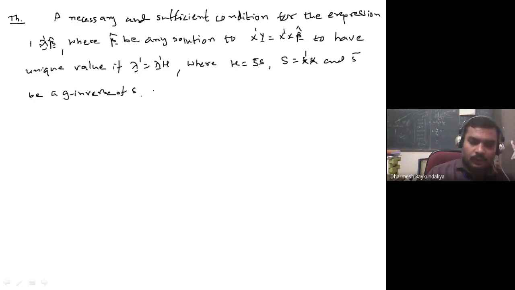If the regular inverse does not exist, we cannot have a unique solution, and therefore you have to go for finding the general solution. So when does this general solution become unique? If the condition is lambda dash equal to lambda dash H. So we give the proof.